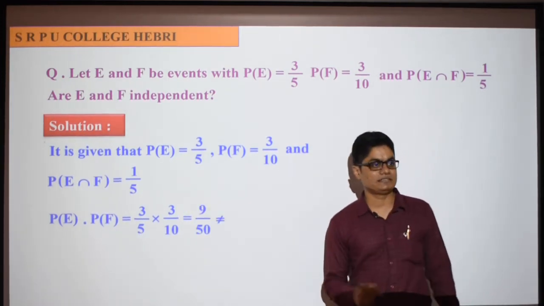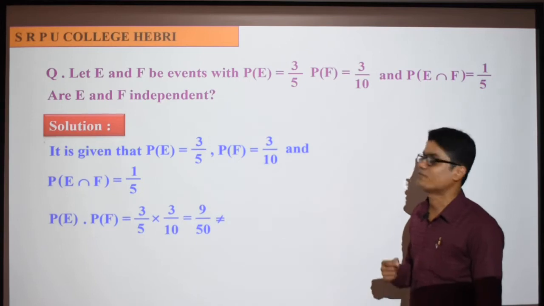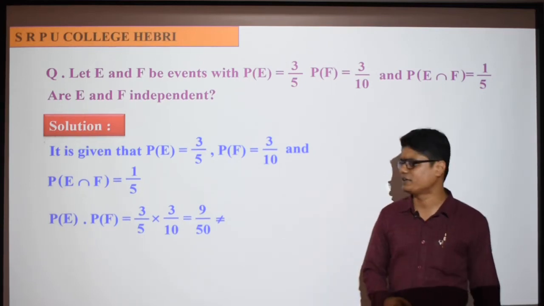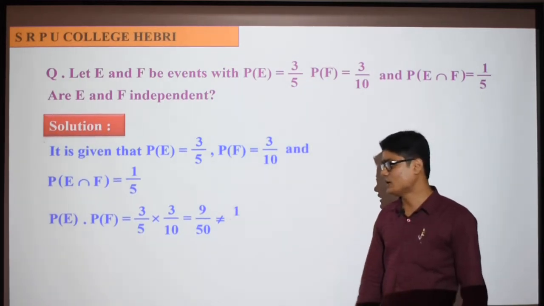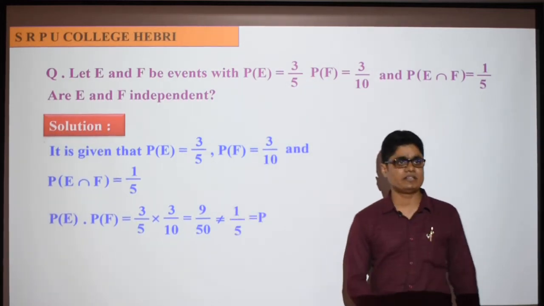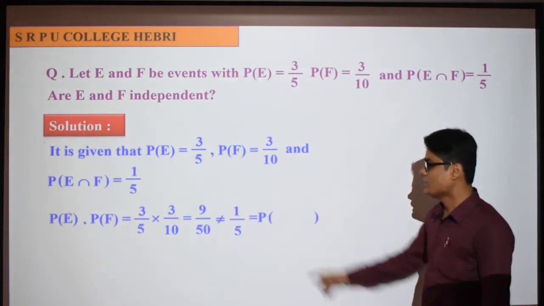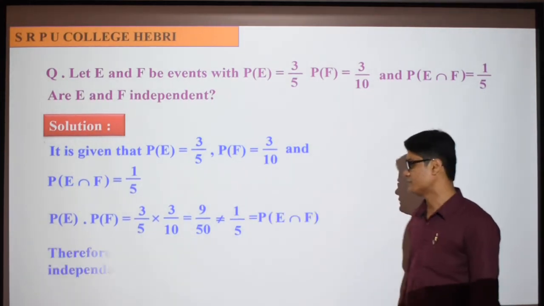Now check whether this number is equal to 1 by 5 or not. Why we should check with 1 by 5 only? This is nothing but P of E intersection F. Is it equal? Definitely no. 1 by 5 is never equal to 9 by 50. So 1 by 5 is P of E intersection F.